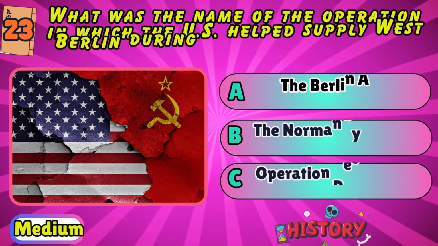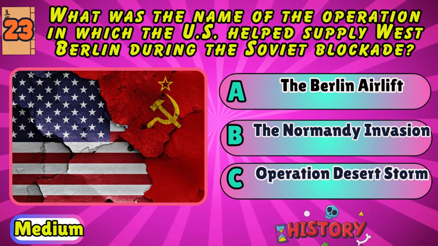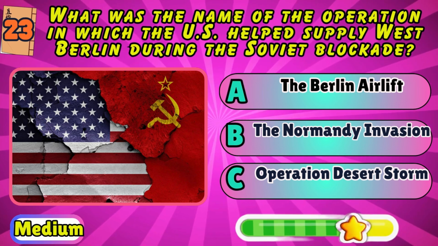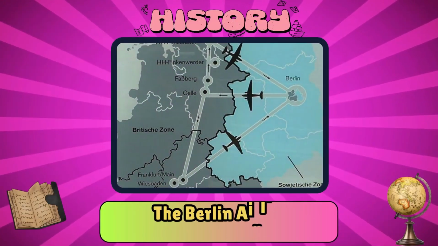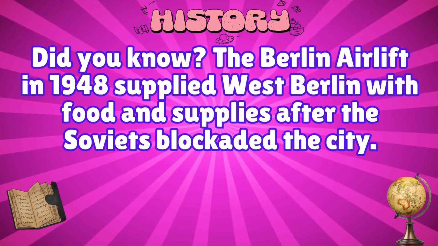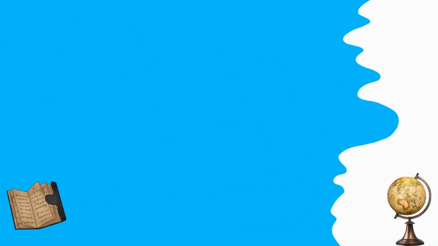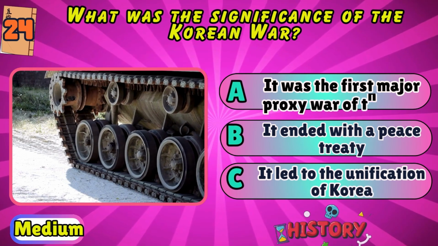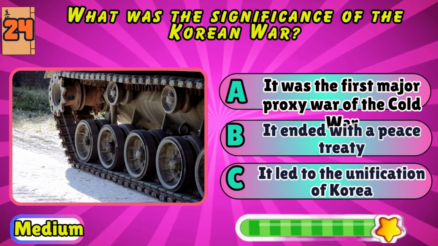What was the name of the operation in which the U.S. helped supply West Berlin during the Soviet blockade? The Berlin Airlift, the Normandy Invasion, or Operation Desert Storm? The Berlin Airlift. Did you know the Berlin Airlift in 1948 supplied West Berlin with food and supplies after the Soviets blockaded the city? What was the significance of the Korean War? It was the first major proxy war of the Cold War, it ended with a peace treaty, or it led to the unification of Korea.